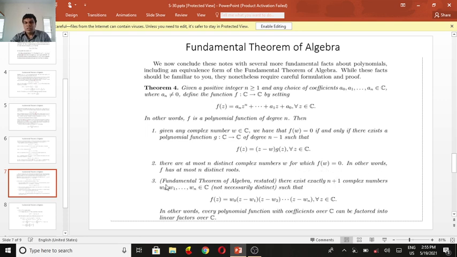In other words, f has at most n distinct roots.